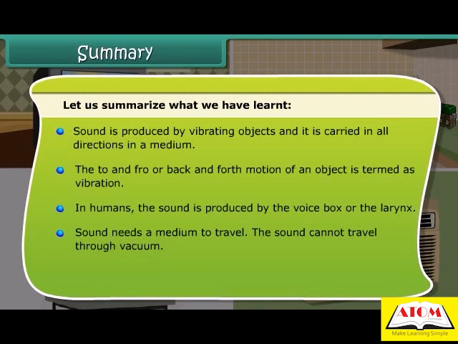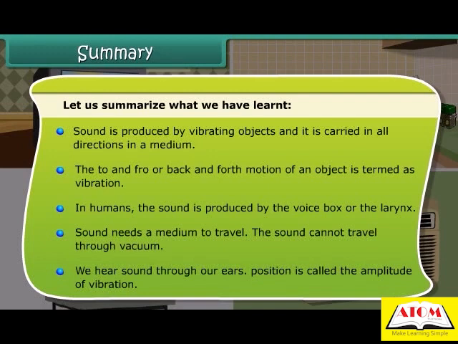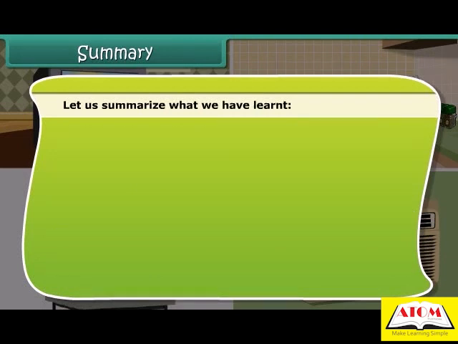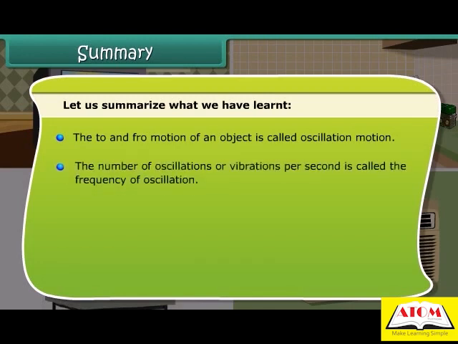The sound cannot travel through vacuum. We hear sound through our ears. Position is called the amplitude of vibration. The to and fro motion of an object is called oscillation motion. The number of oscillations or vibrations per second is called the frequency of oscillation. The frequency of a body is expressed in hertz.